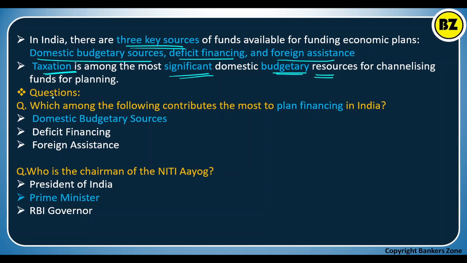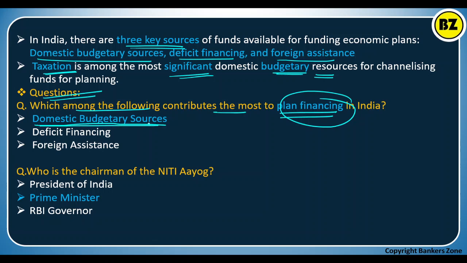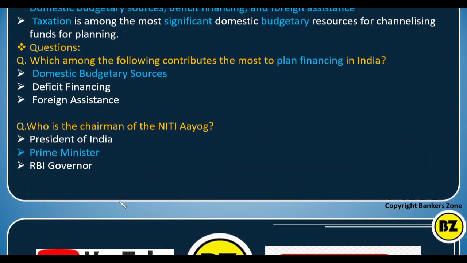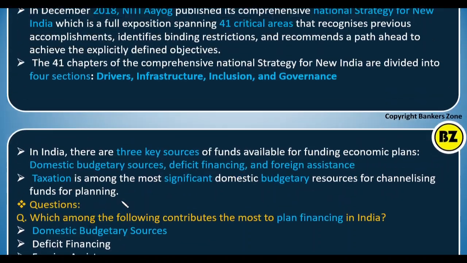Now let's go through some sample questions. Which among the following contributes most to plan financing? Plan financing is nothing but planning, right? So obviously the budget, domestic budgetary sources. Now, who is the chairman of NITI Aayog? Obviously the Prime Minister is the chairman of the NITI Aayog. Prime Minister Narendra Modi is the chairman of the NITI Aayog. So in this way you can expect questions in your examinations.